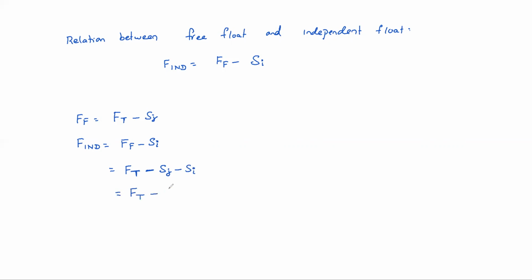So from total float, if you subtract both the tail event as well as head event slacks, you will get independent float. Understood now? So easily you can calculate like this. So finally, interfering float.